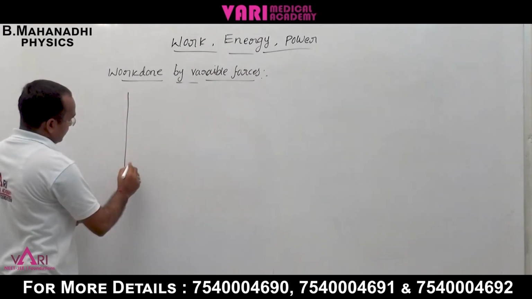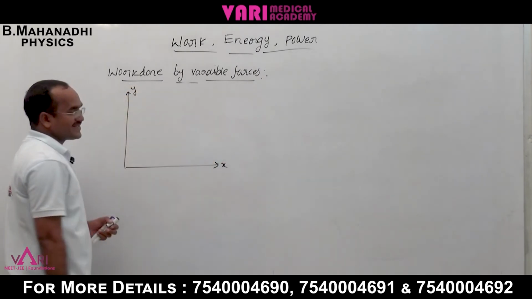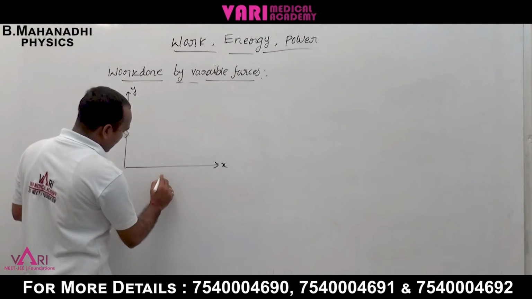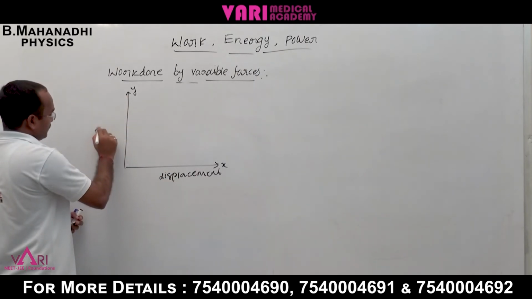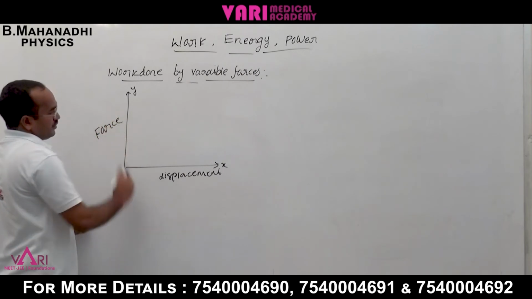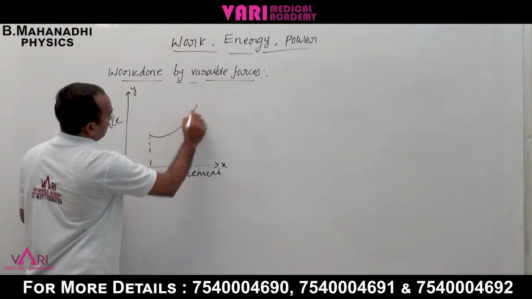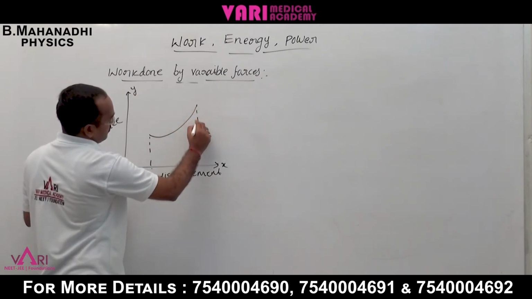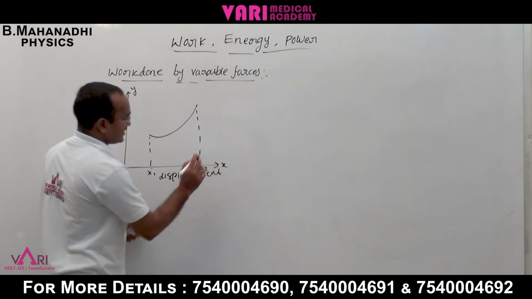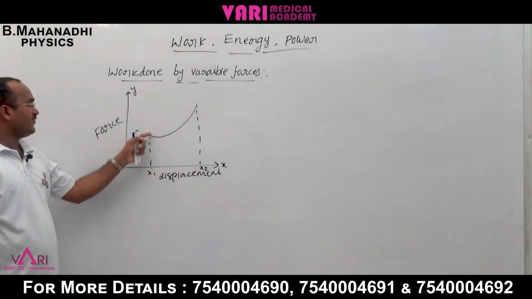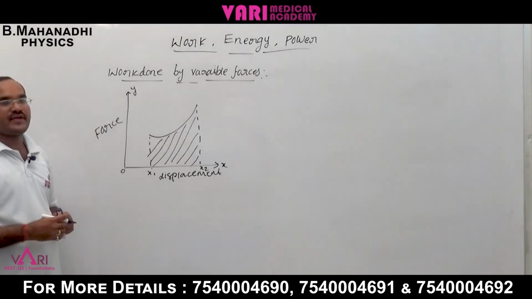Suppose we have an x-axis and a y-axis. On the x-axis I will choose the displacement, and on the y-axis I am choosing the force. Initially we have some position, here x1 distance, here x2 distance, but the force is variable. This is how we find the work done.